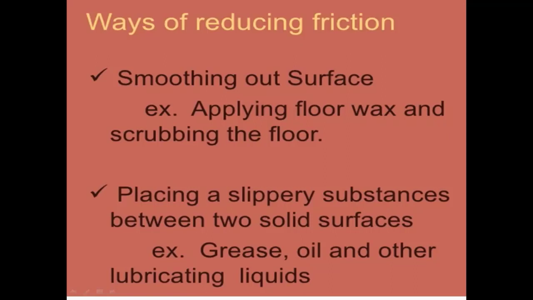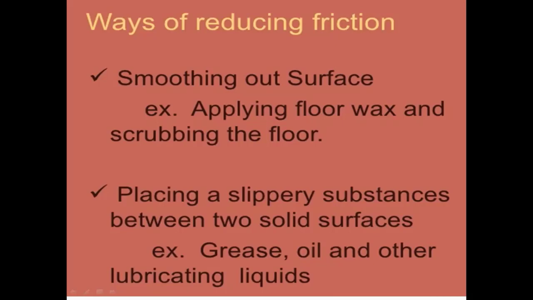Now we are going to see how to reduce friction. What are the ways to reduce friction? One way is smoothing out the surface, making the surface slippery. For example, applying floor wax and scrubbing the floor makes the surface smooth.